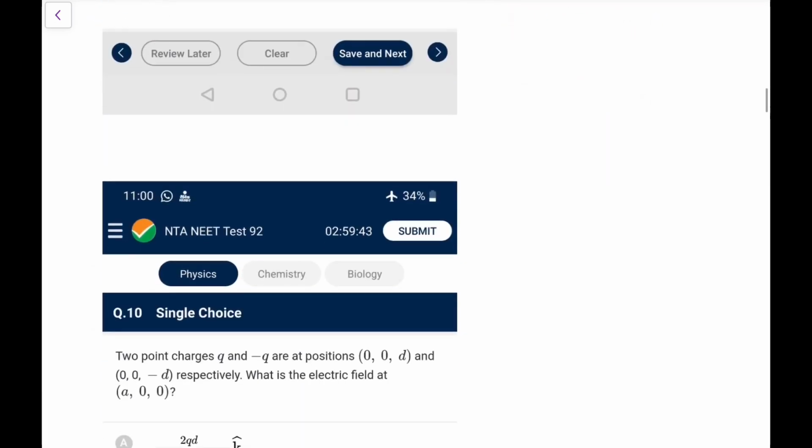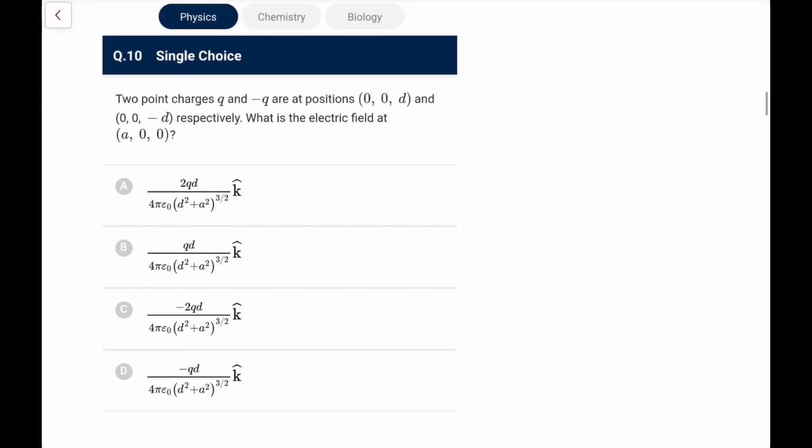This is again a generalized question you must have seen before. Now 2 point charges Q and minus Q are at positions 0 0 d and 0 0 minus d. What is the electric field at a, 0, 0? That means this is on Z axis, this is on Z axis, one at positive, one at negative.